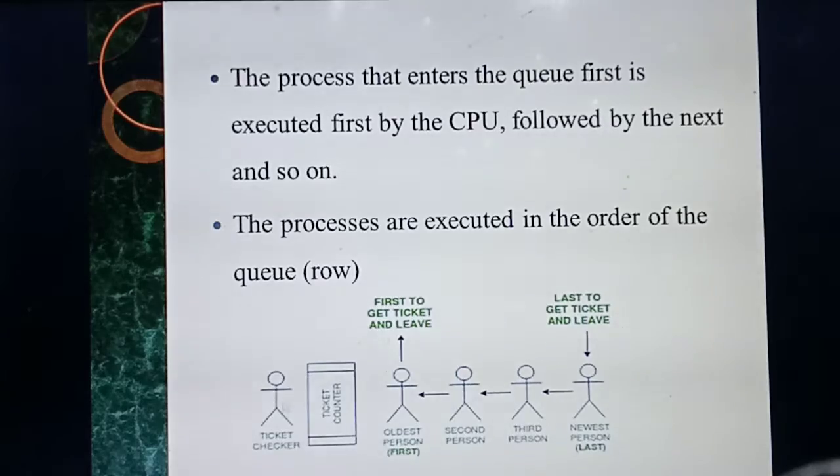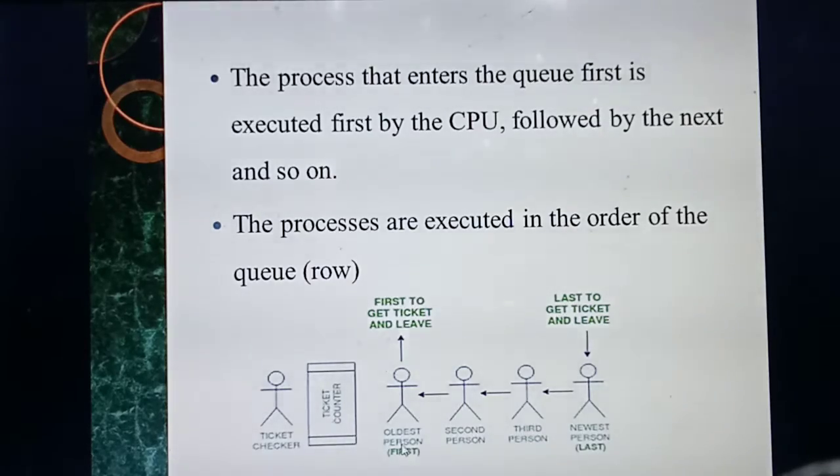So this is a ticket counter, one person is sitting. Here 5 persons are standing. Who is the first one? This is the first person. Whoever stands at the first will get the ticket at the first, and the last person will always get the ticket at the last.